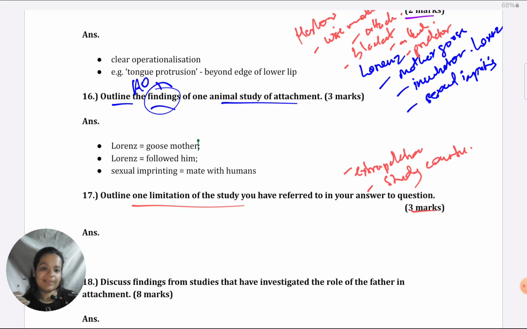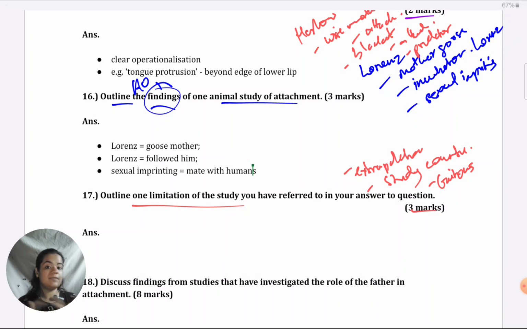Another limitation which comes to my mind is related to this only, the irreversibility, like sensitive period. Guiton's study, I think that is a very good example. In fact, he has shown that imprinting per se can be reversed. Till now, what I told you is about how lack of attachment can be reversed. But even if directly we take Lorenz's concept of imprinting, even that can be reversed. That is what Guiton showed in the rubber glove study. So any of these points you could take for limitation, and also any methodological flaws with the study.